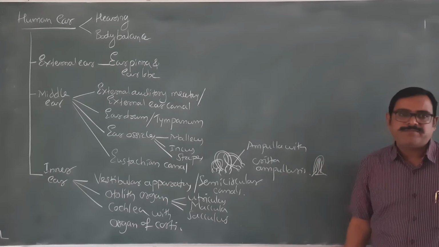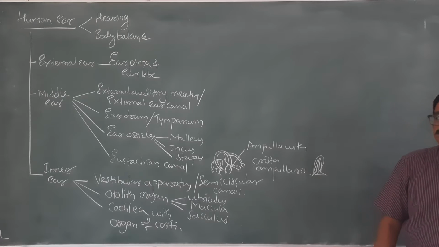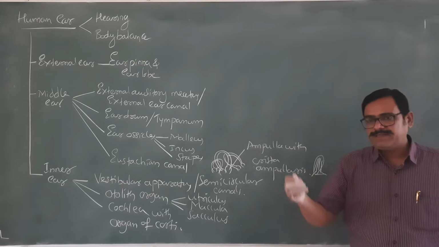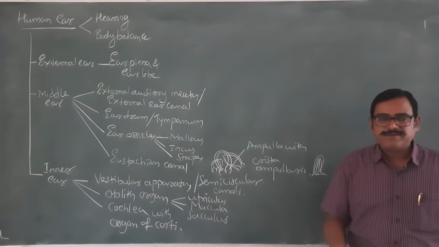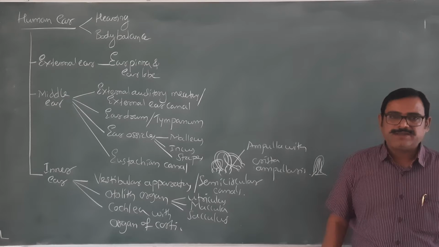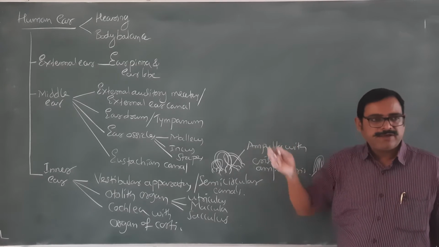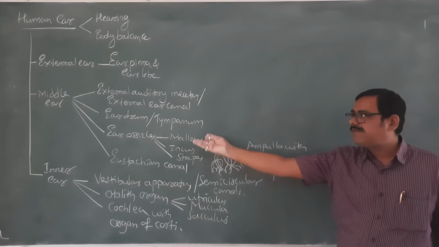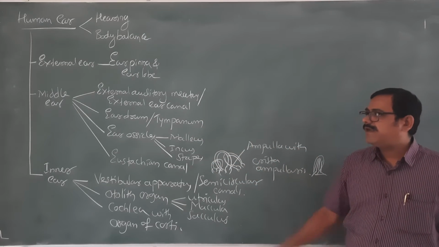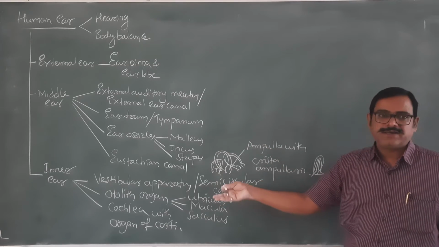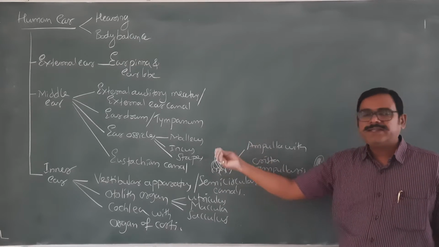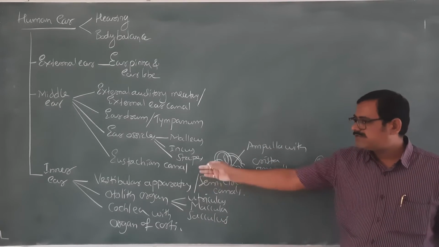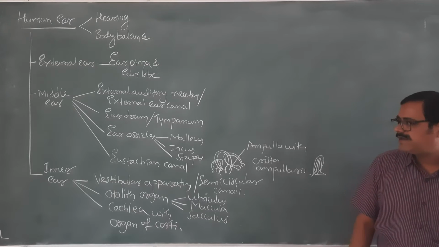Every sound is a vibration only. You might have studied the tuning fork experiment. When we strike the fork on a support or hard surface, it keeps vibrating at certain frequencies. Every sound is a form of vibration, and that vibration causes vibration of our eardrum. Then the eardrum causes movement of the ear ossicles, malleus, incus, stapes, and the vibration moves inside to the inner ear. But there is a canal called the eustachian canal that connects the middle ear and pharynx.